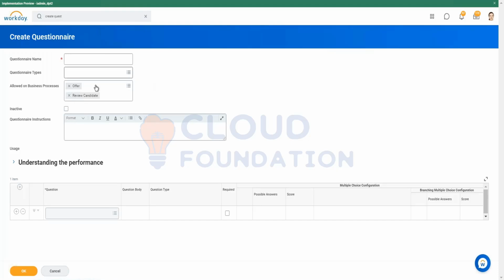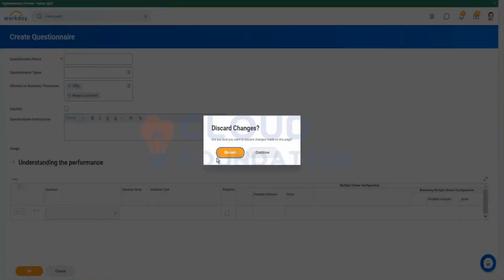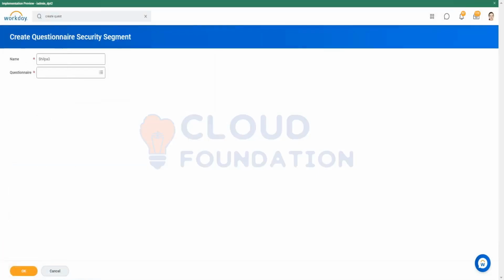Once this is created, it will automatically be assigned to the segments which I have shown you in the slide, which are Workday defined. So this same questionnaire will go to the offer stage also, and it will also go to the review candidate segment of Workday as well. We will see in one of the activities how we can do it. For creating a questionnaire security segment, it asks for a grouping of questionnaires.